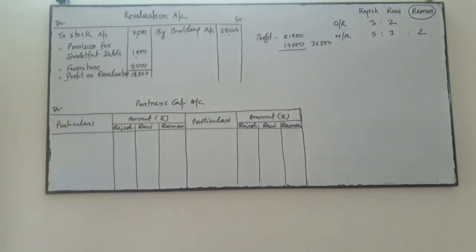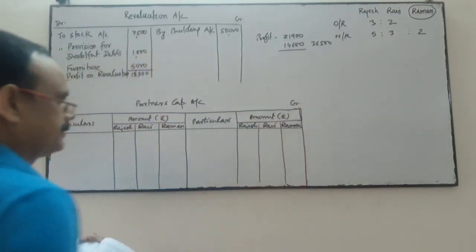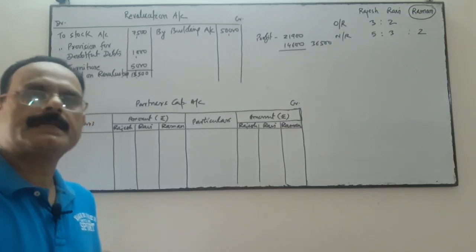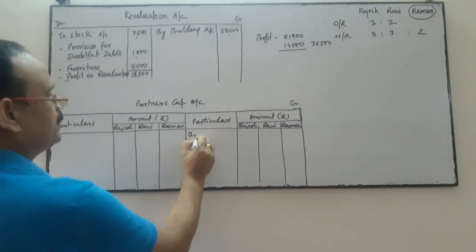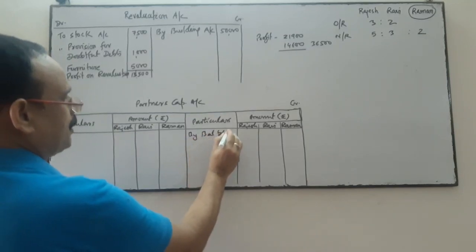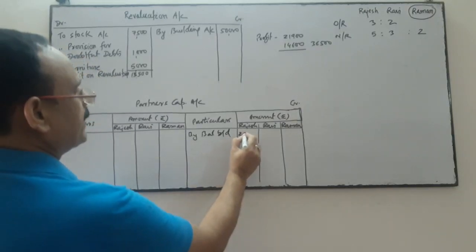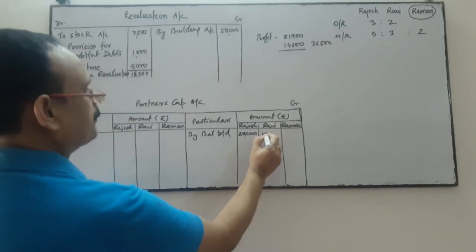Now this side is debit, this side is credit. Now start with the balance sheet first. In the balance sheet liability side, there is the capital balance of the old partners. So we will post first by balance brought down the previous figure of the capital. Rajesh 2,90,000 and Ravi 1,50,000.